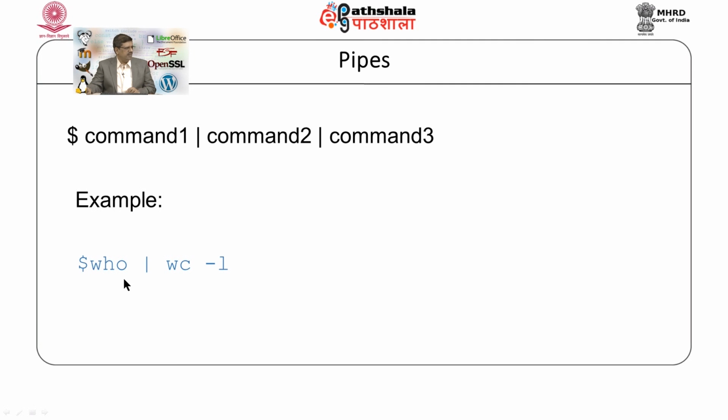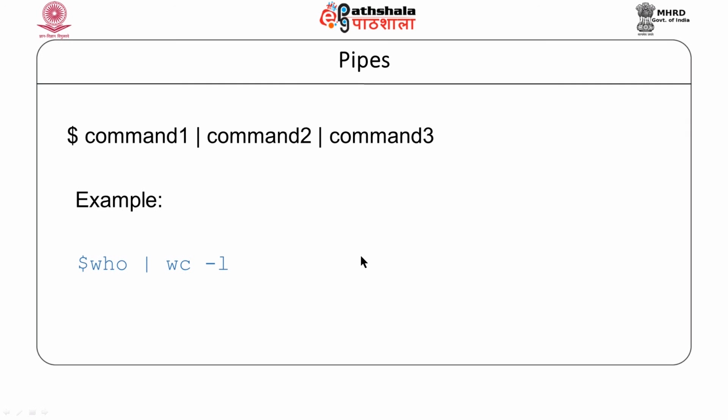The output of who command, it can be 3 lines, becomes the input to wc -l command, and the wc -l command will display the output as 3. So, if there are 3 users online, the output will be displayed as 3, it will not display the details of users. Who command displays all details of users, but this piping will hide those details and it will display only the number of lines of the who command.